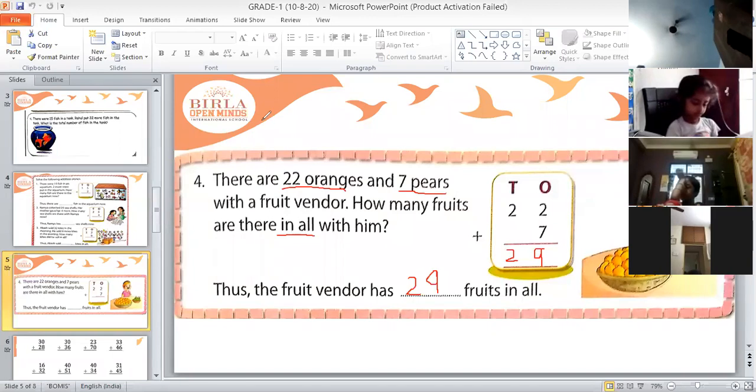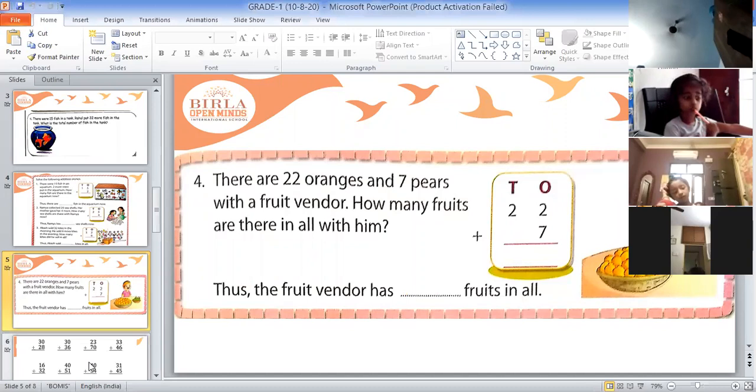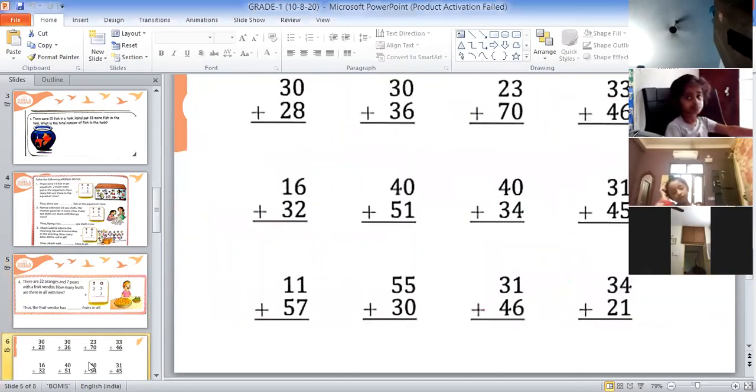Okay. Is there anyone who is still writing? No? Fine. So, I'll have cleared all this. Now, children, do one thing. We'll do practice of this addition. So, I want you all to take out your math notebook. Take out your notebook, write date and classwork in your math notebook, children, quickly.